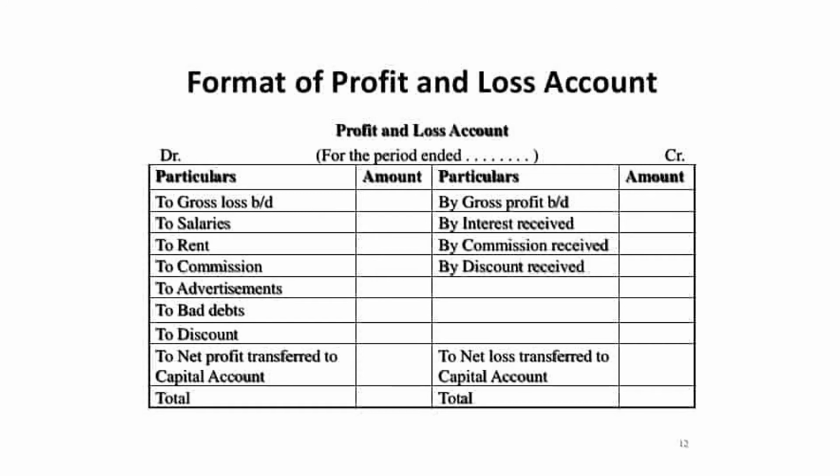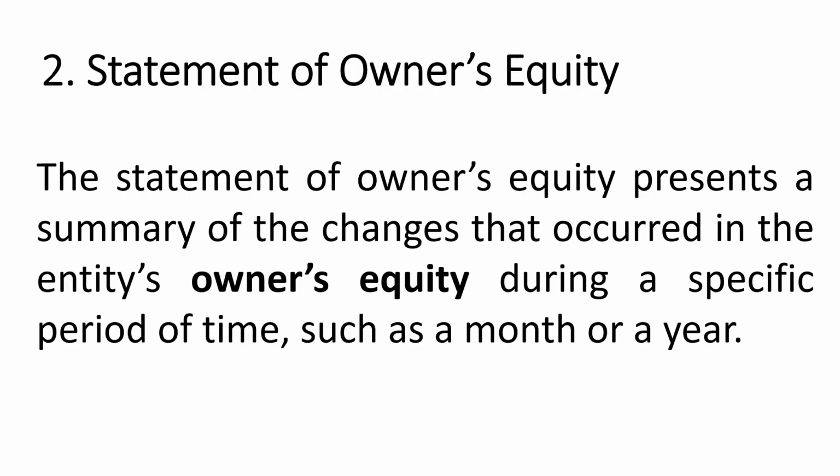So the link between the profit and loss account and the balance sheet is only whether there is a profit or loss. If there is a profit, it will be added to the capital. If loss, it will be subtracted from the capital.